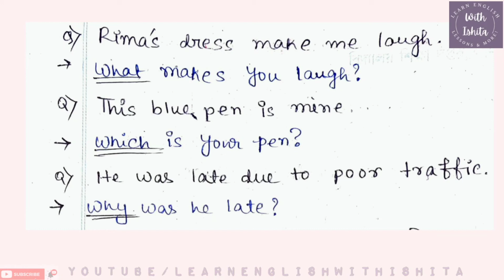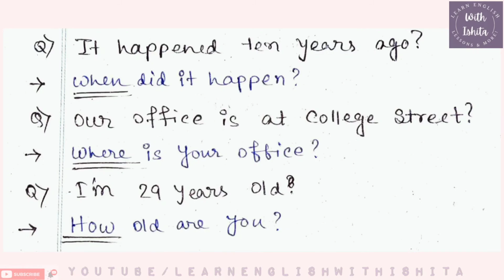Next sentence: he was late due to poor traffic. We can use why. Why was he late? Next: it happened 10 years ago. We can use when. When did it happen?